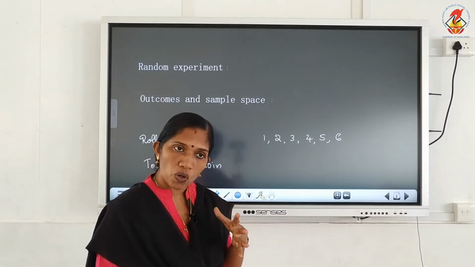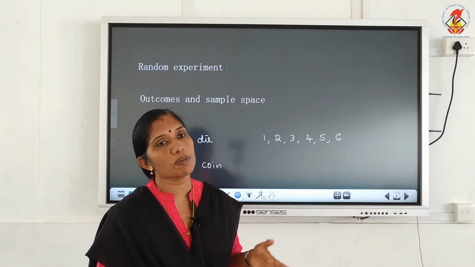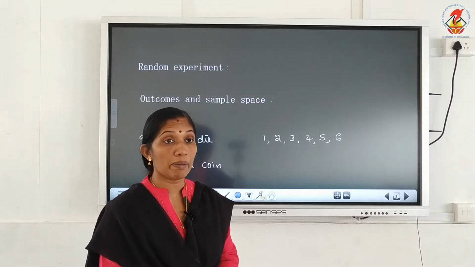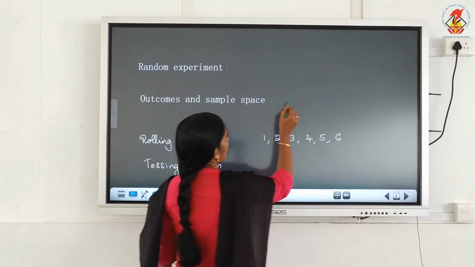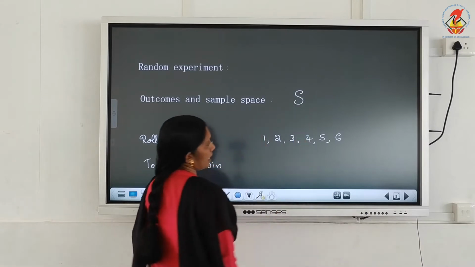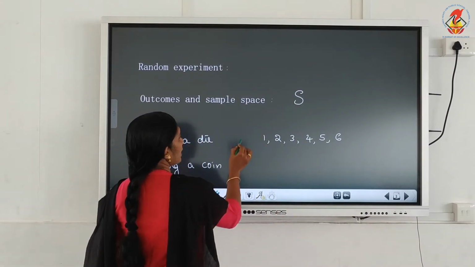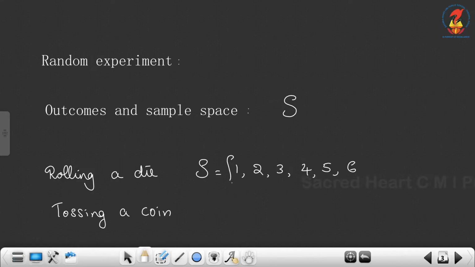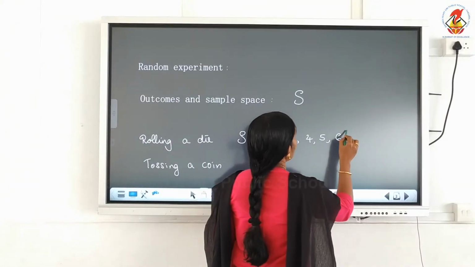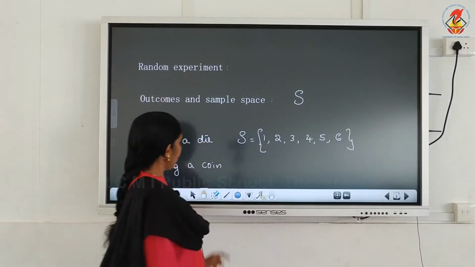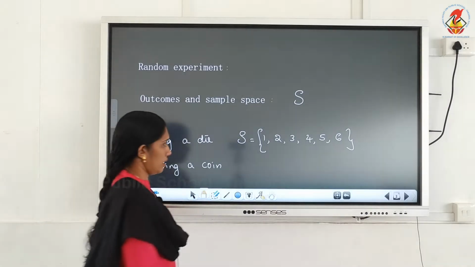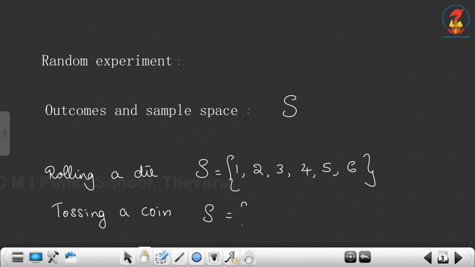Then the set of all possible outcomes, that is known as sample space, and it is denoted by the letter capital S. So for rolling a die, the sample space S is equal to the set 1, 2, 3, 4, 5, 6. Sample space is a set of all possible outcomes. When we toss a coin, the sample space S is equal to H, comma T.